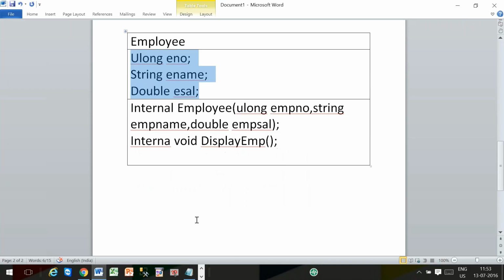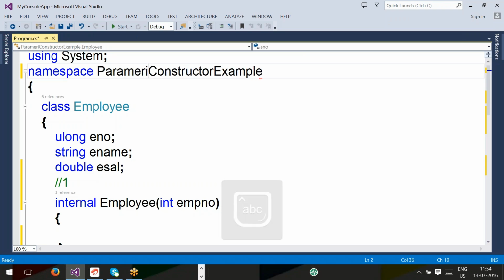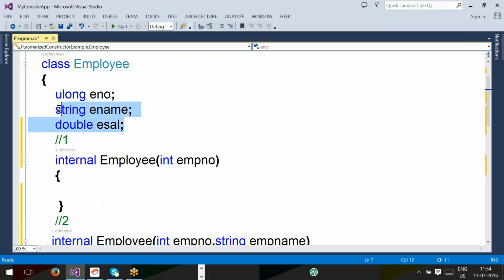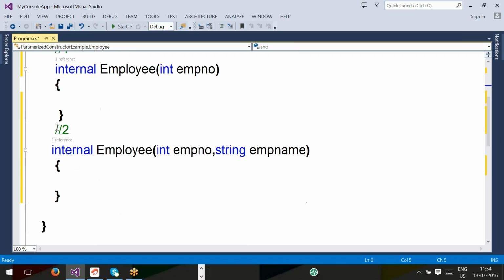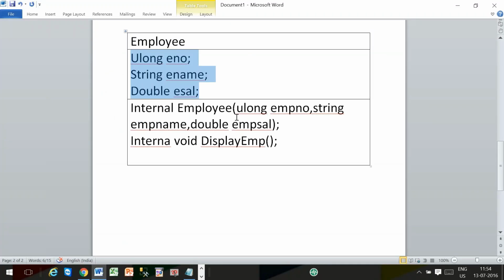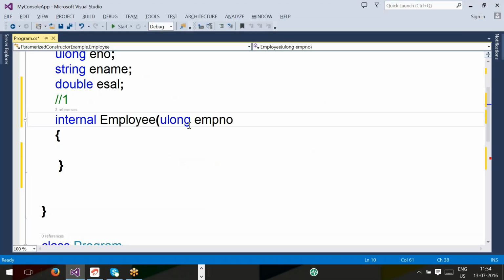Now we will write the same program, changing it with the help of a parameterized constructor. Namespace parameterized constructor example. Class name employee. States are eno, ename, esal. Now you need to define a constructor with how many parameters? Three parameters. Not integer, that is wrong, I'm sorry. Here it is ulong emp-no.